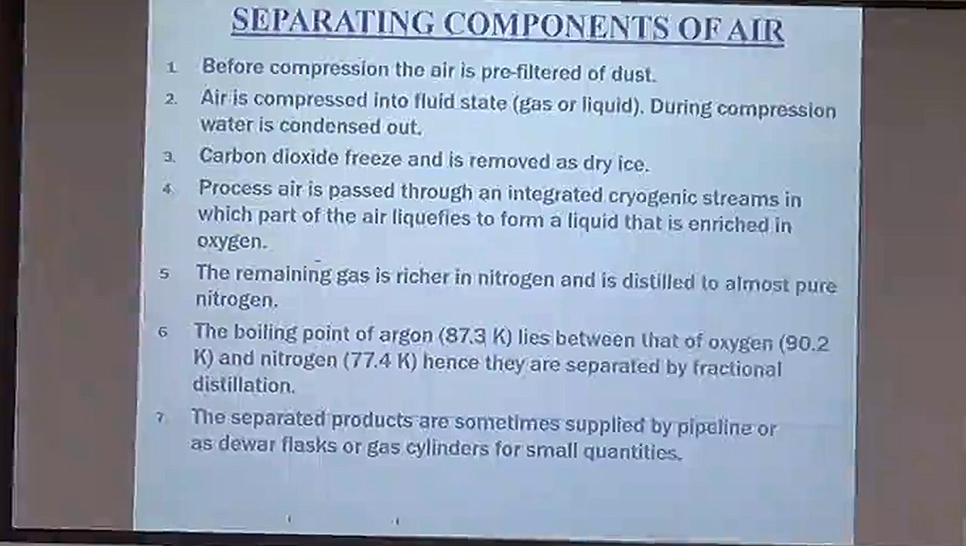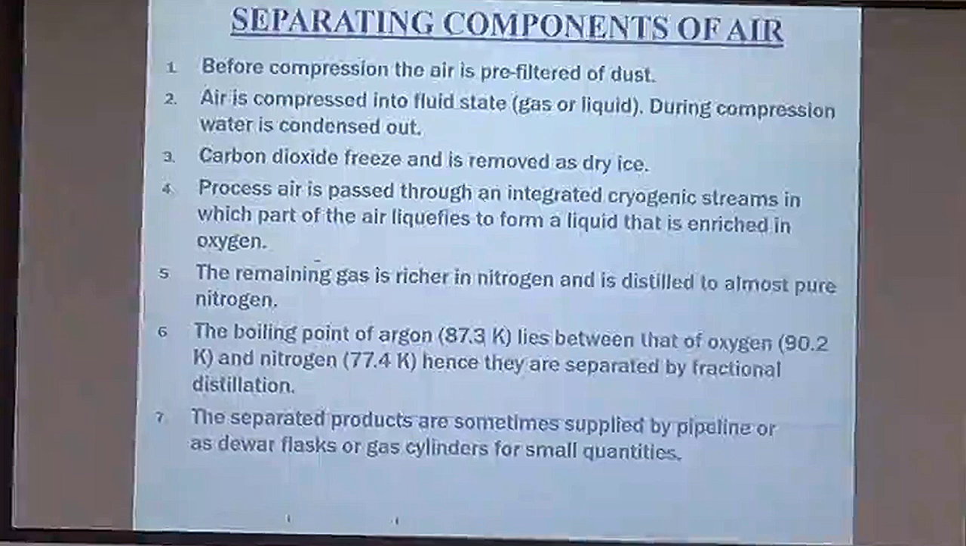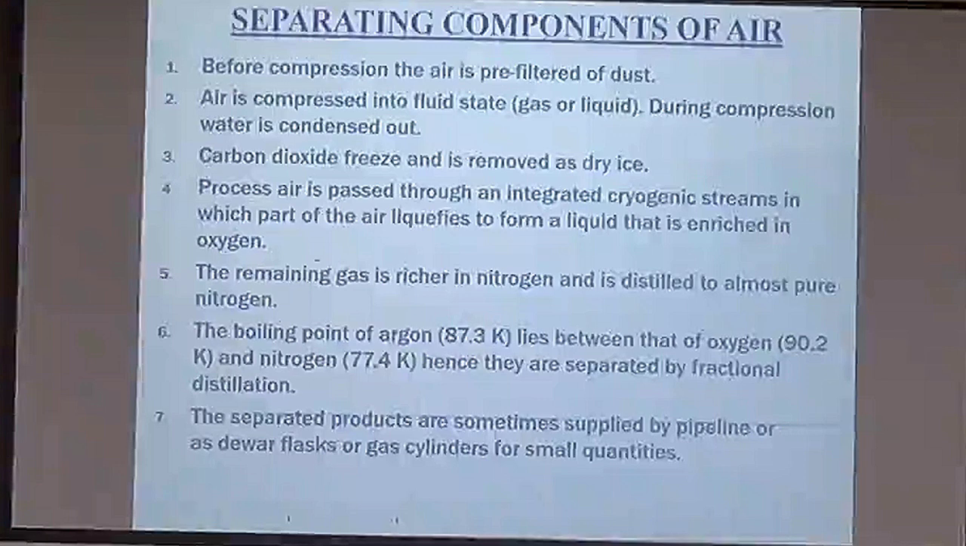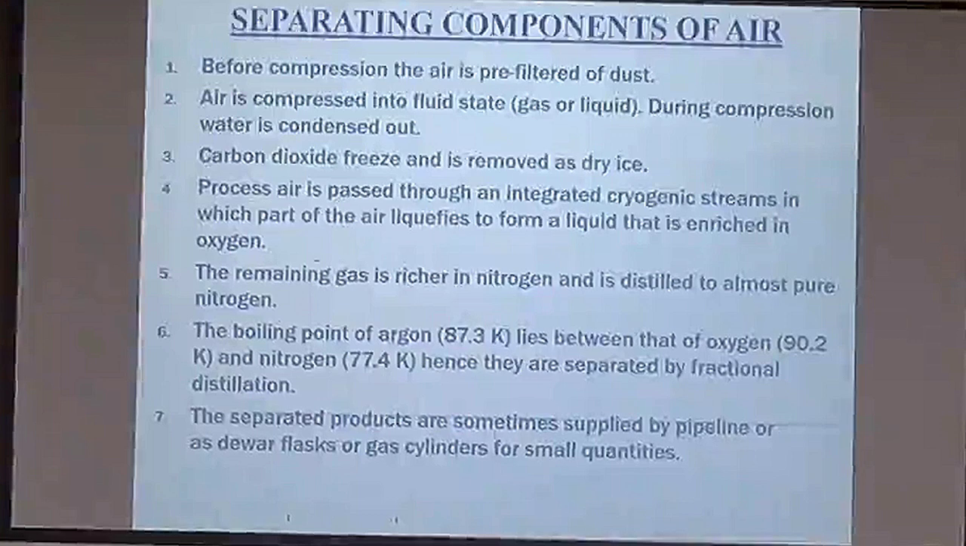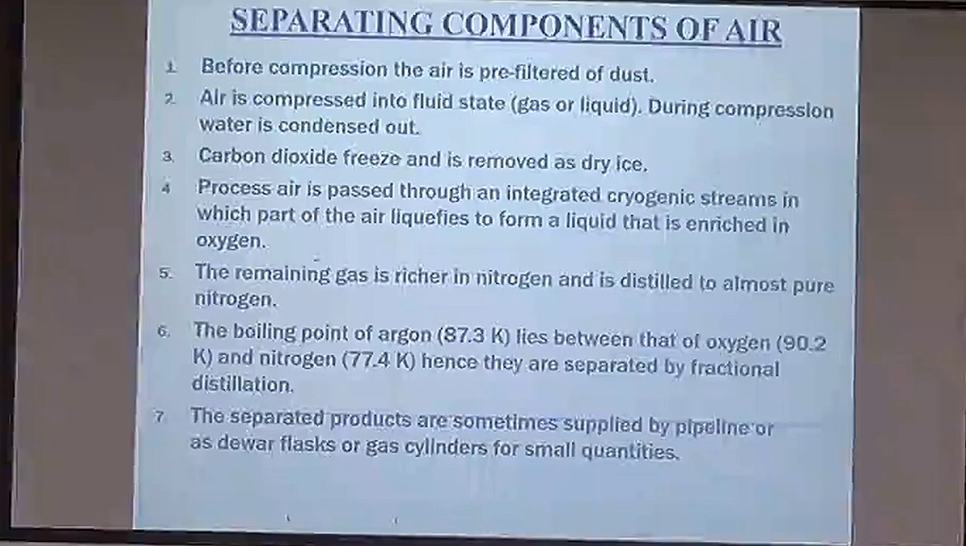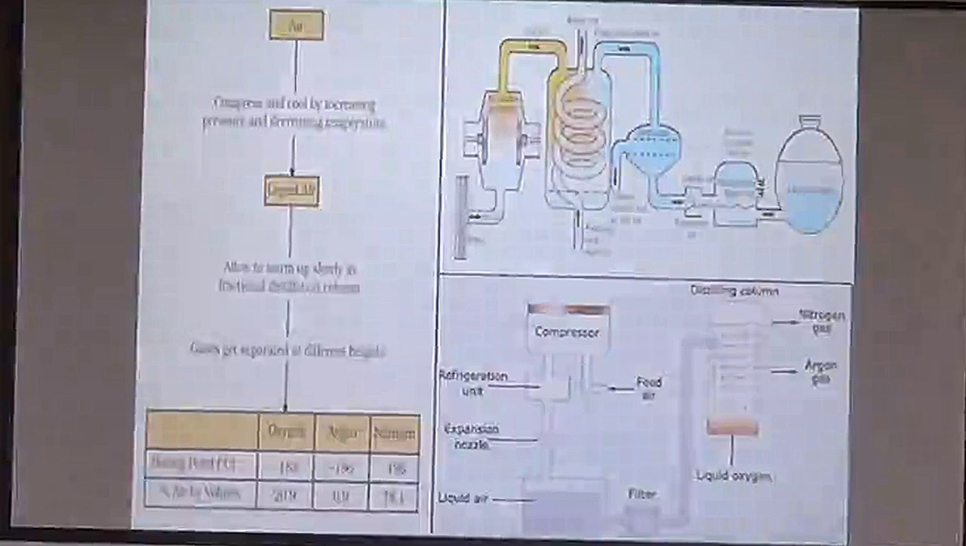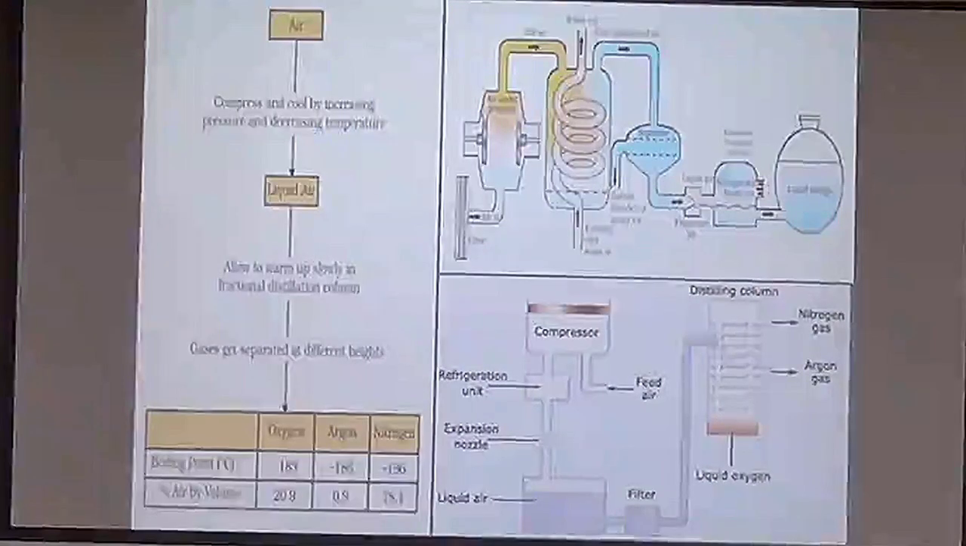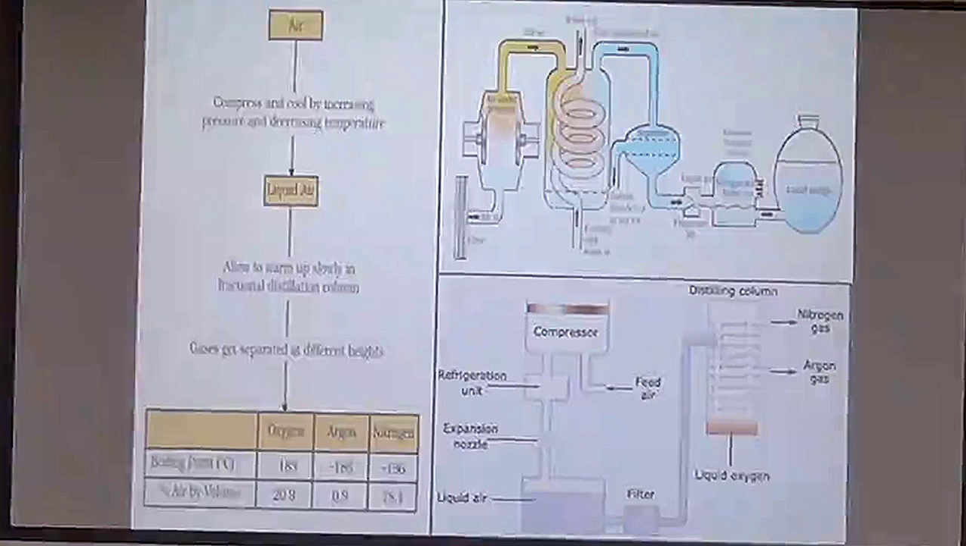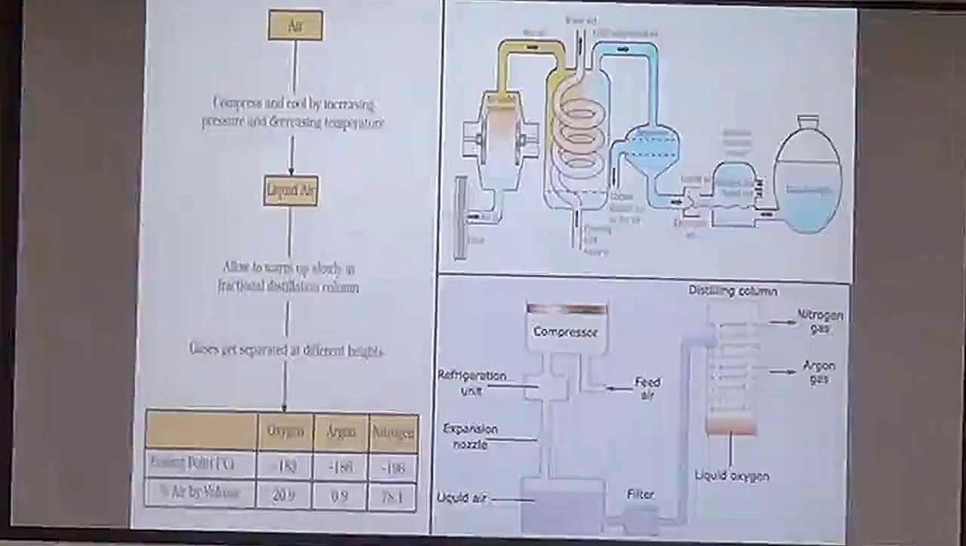The boiling point of argon, 87.3 Kelvin, lies between that of oxygen and nitrogen, hence they are separated by fractional distillation. The separated products are sometimes supplied by pipeline, or in flasks or gas cylinders in small quantities. Now this is the diagrammatic representation. First they have shown the steps by means of a flow chart, and then they have shown the diagrammatic representation of the whole process. So you see there are various compartments for performing different functions, and finally we are able to collect the components in gas and liquid state, and the process involved here is fractional distillation only.